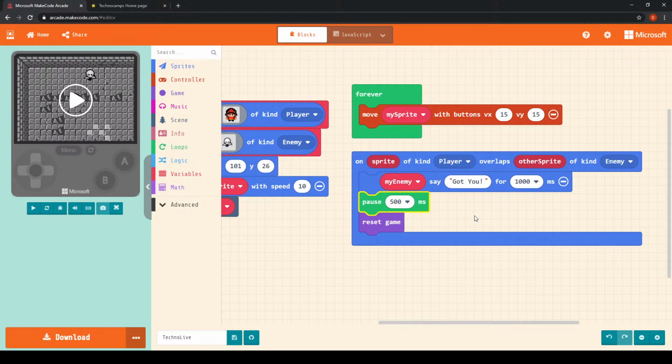We would then like the game to pause, or the game doesn't pause per se, but the code pauses for 500 milliseconds, so half a second, and as soon as that's over, it then restarts the game.